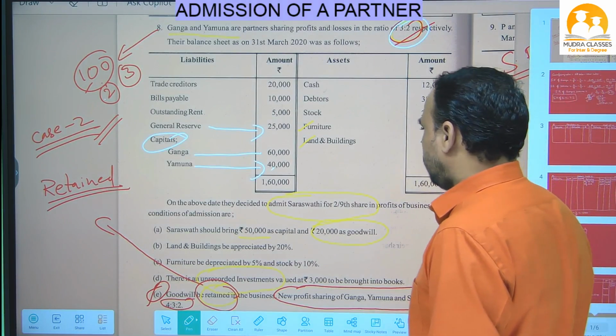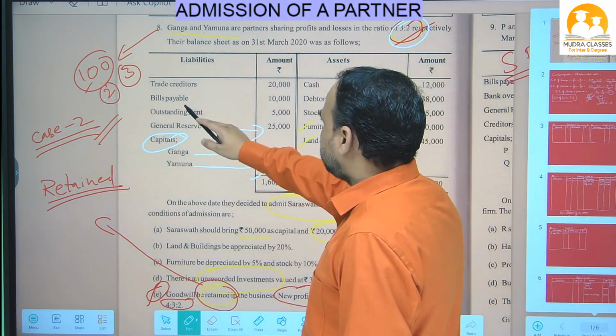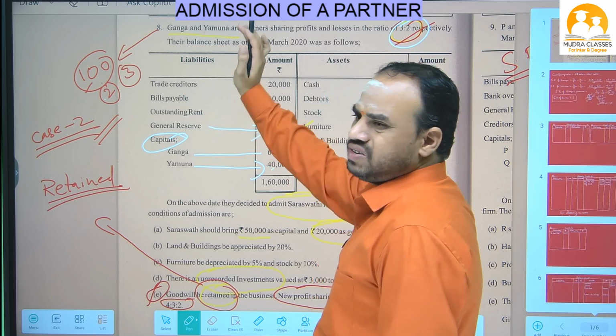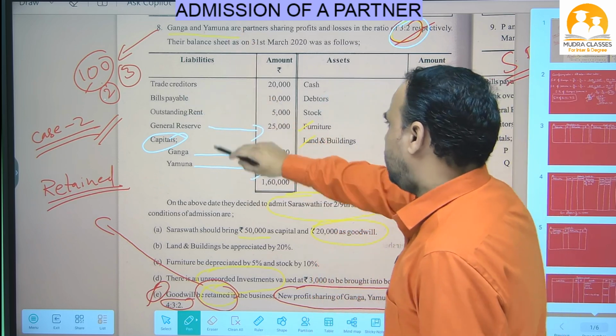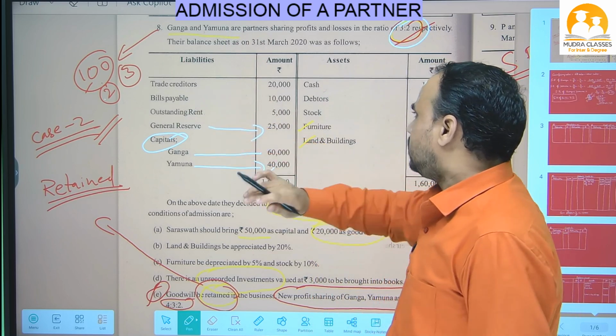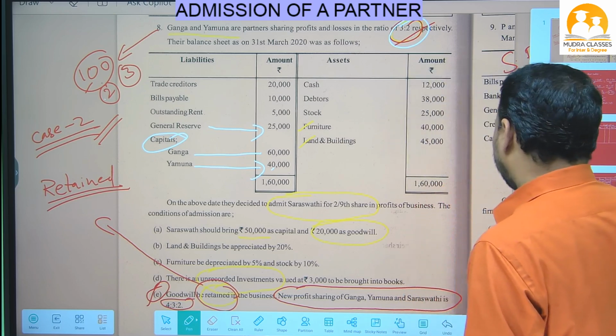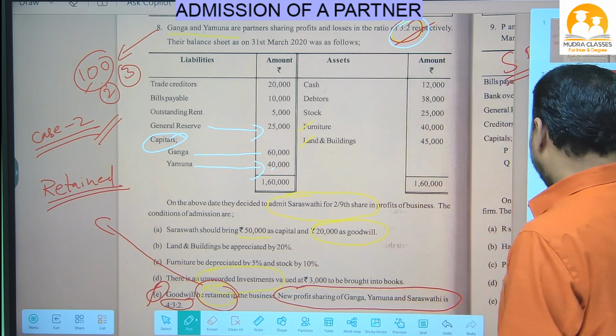Next item. Outstanding rent given, bills payable given, creditors given. As they are, you have to write them on the balance sheet liability side: outstanding rent, bills payable, trade creditors.